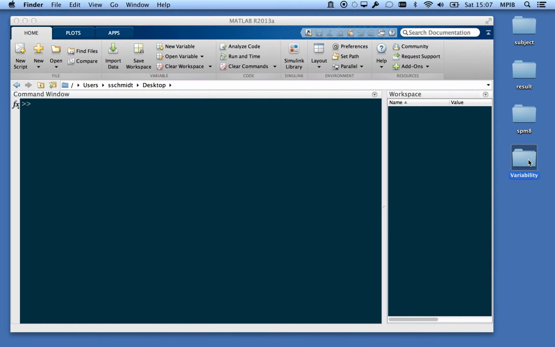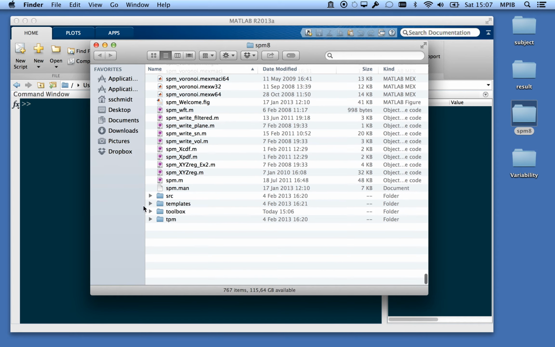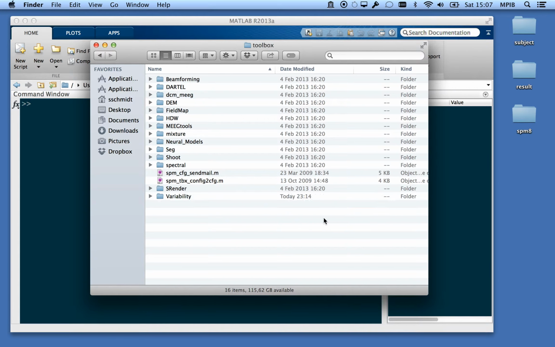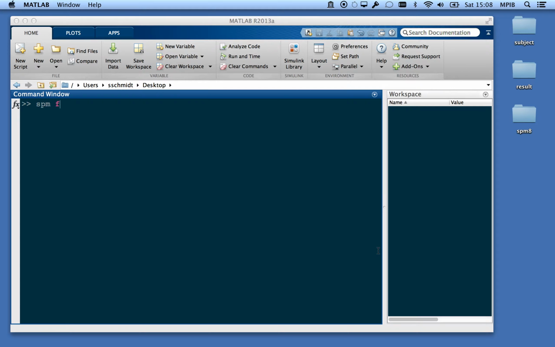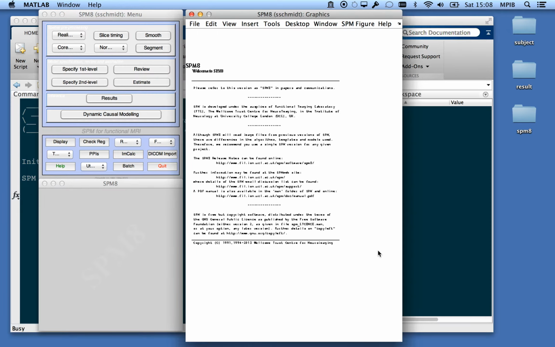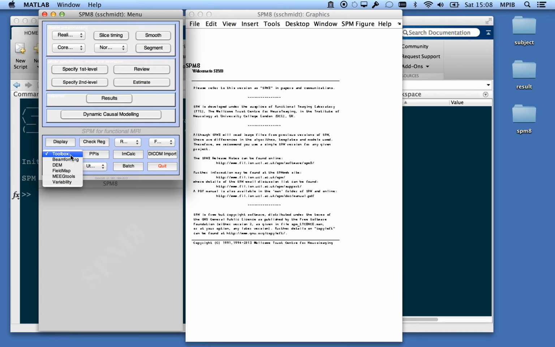So to use this toolbox now, you would need to open up the SPM directory and go to Toolbox and just drag it in there. So now we fire up SPM. This just went directly to the fMRI modality. I will now open up in the lower left the drop-down menu for the toolboxes, which as we can see now contains the variability toolbox as an option, which I will click on.